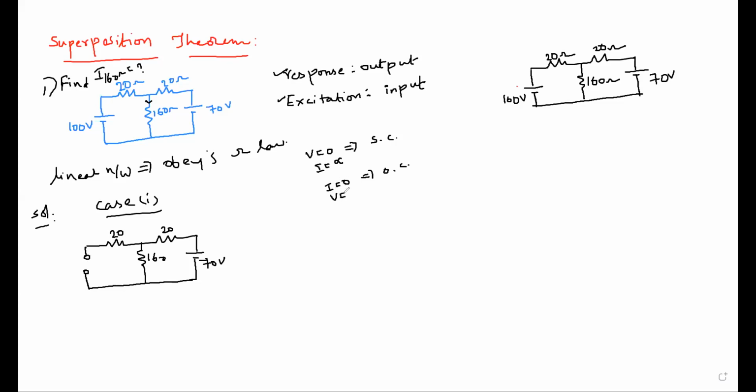And under that condition, what about the V value? For open circuit, V is infinite. Under short circuit, the current is infinite, maximum current is flowing, and the resistance value is zero. Here, with current value zero, the resistance is infinite.